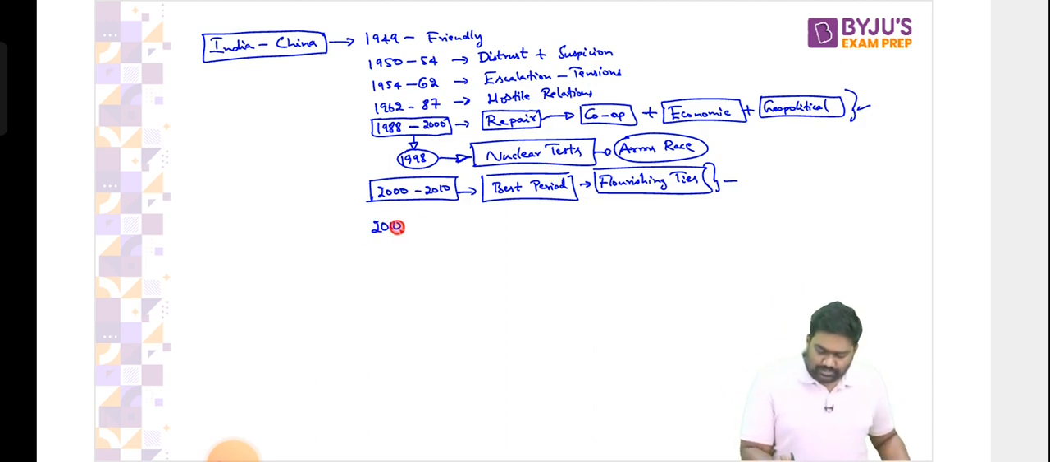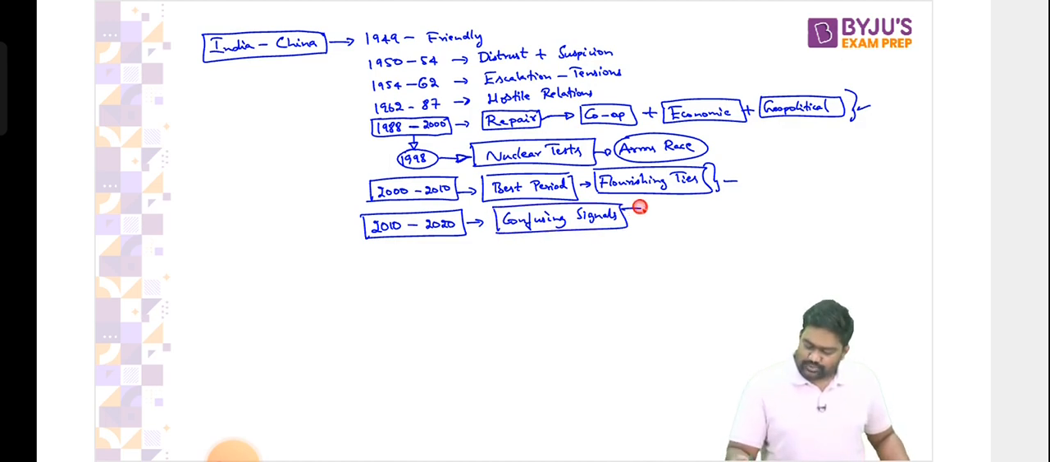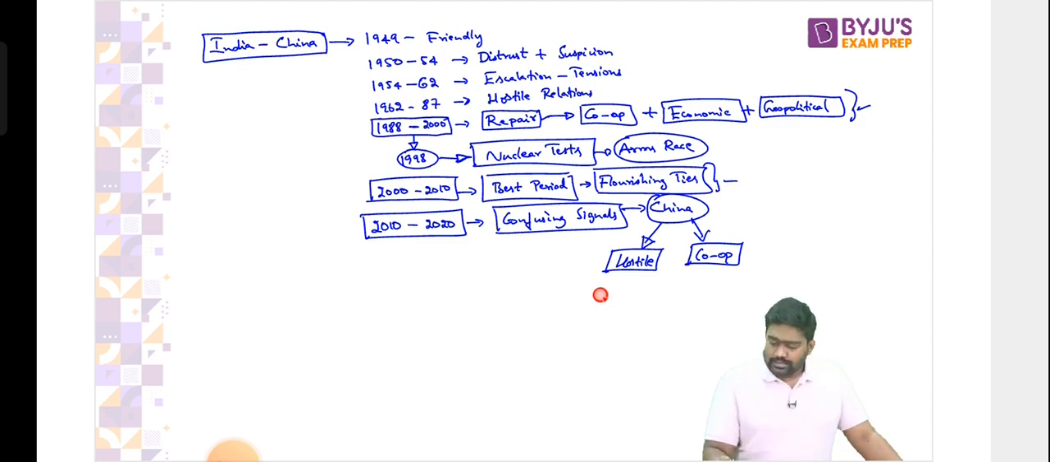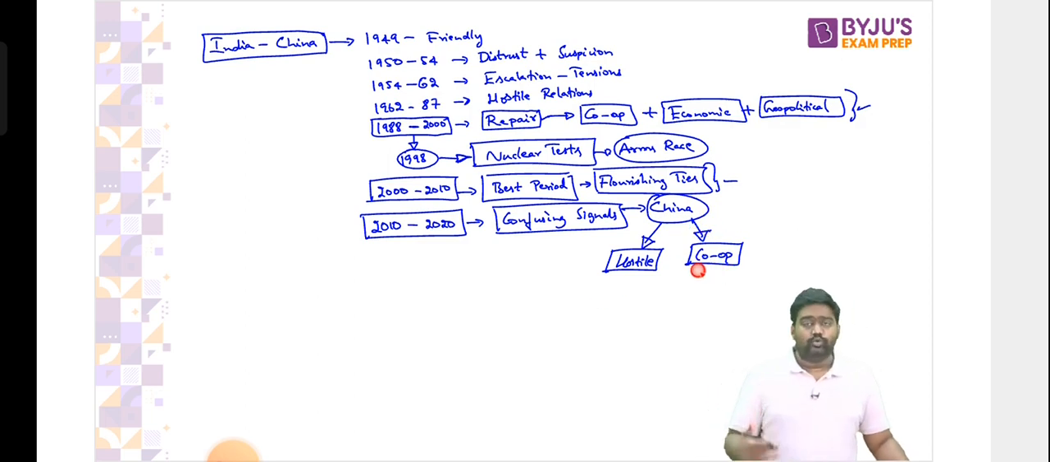But after this, from 2010 to, let's say, 2020, China was sending confusing signals to India. On one hand, it would start getting hostile again. On the other hand, it was still cooperating with India. We saw that duality during the last decade. There were areas where China was aggressive, hostile, putting pressure on India, targeting India. There were areas where we were still working together, trying to cooperate, trying to be friends. So this was a slightly confusing period where China was sending confused signals.